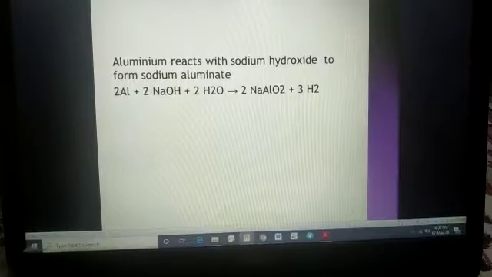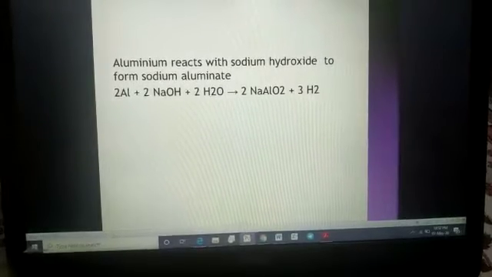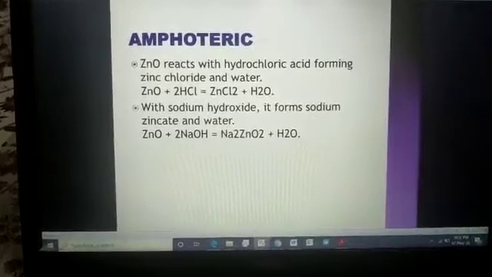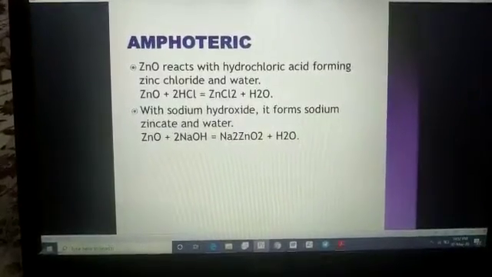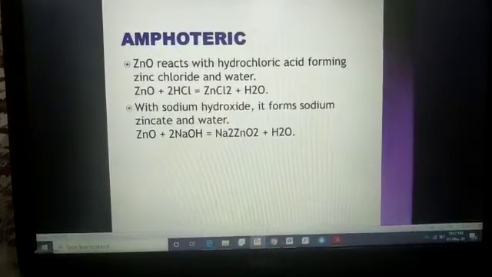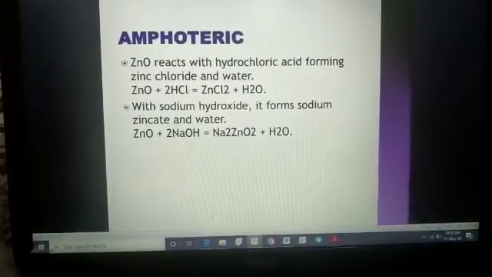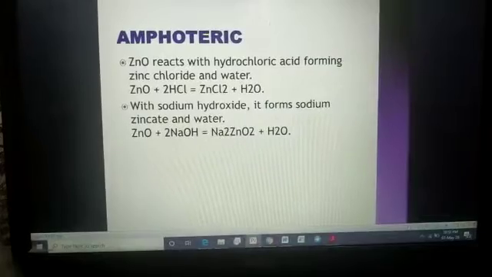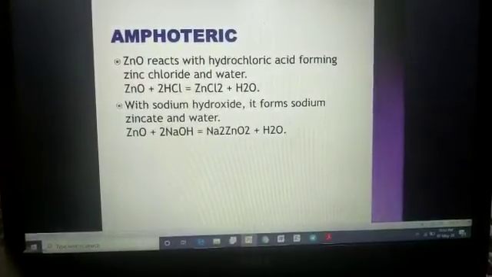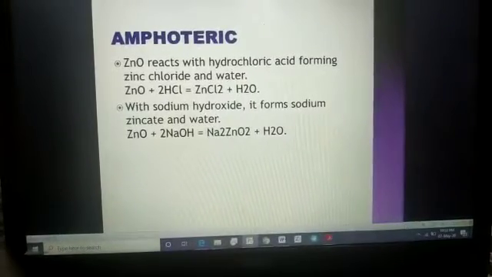Why? How can we justify their amphoteric nature? Here it is given: zinc oxide. As I told you, oxides will react with hydrochloric acid. Their oxides are reacting and giving salt, means the reaction is possible between oxides and hydrochloric acid.